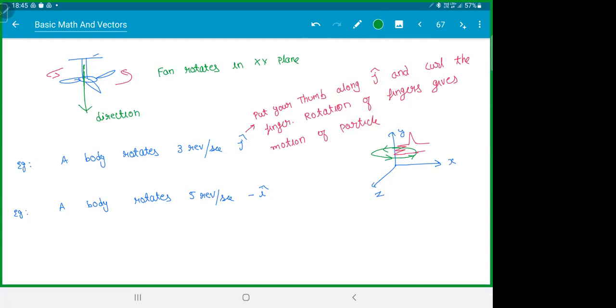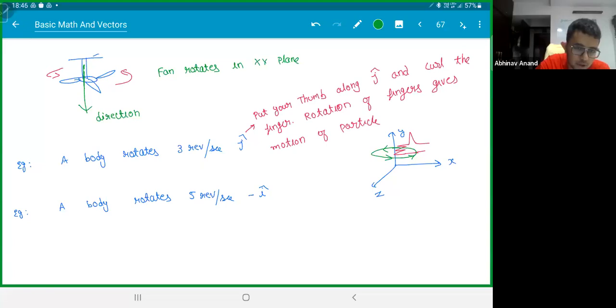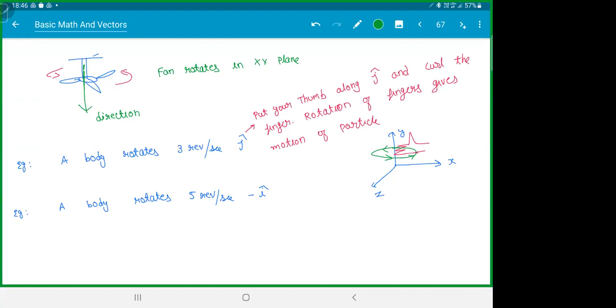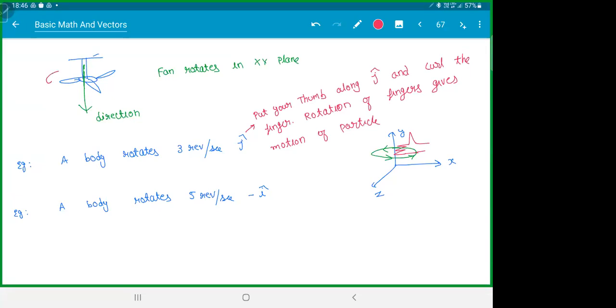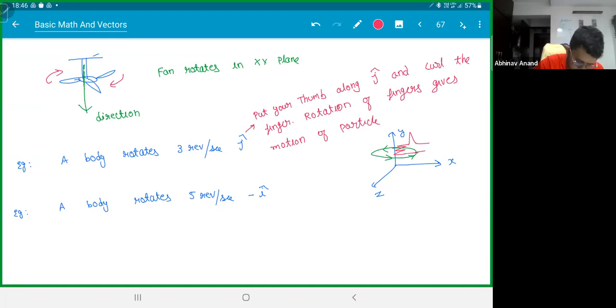So just have an idea about pseudo vector, because we will deal with this a lot. Why do we draw the downward arrow for the fan? I think I took the rotation reverse. My mistake. Better? Yeah, I wrote it for the fan wrong.